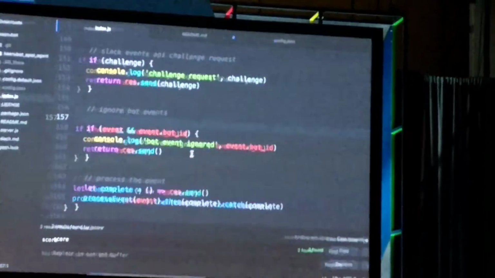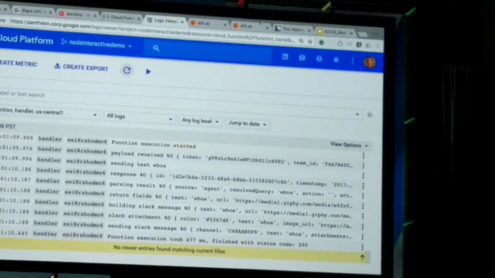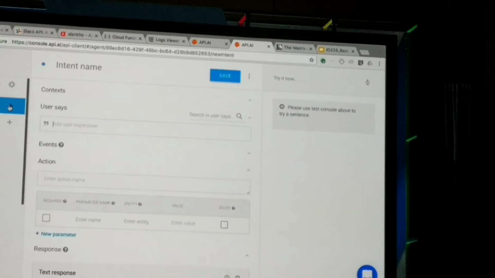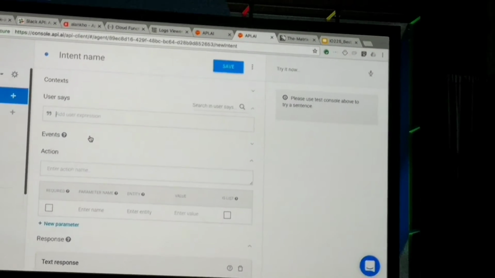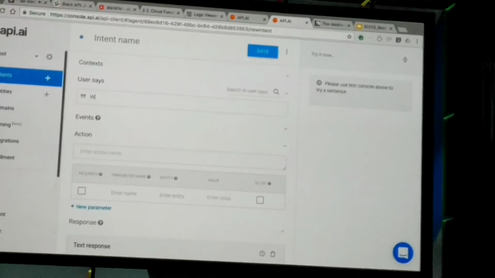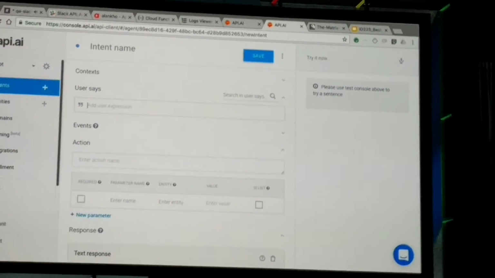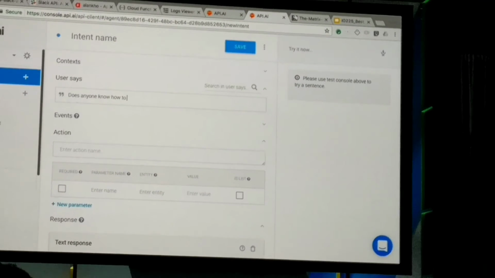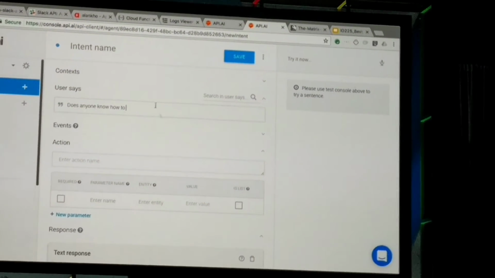While that's happening, I want to show you how you can use API.ai to create a new intent on the fly. So I'm going to create an intent. Inside the Slack channel, a lot of people ask, like, how do you do this? Or, I don't know how to do that. So I might say something like, does anyone know how to do something, right?